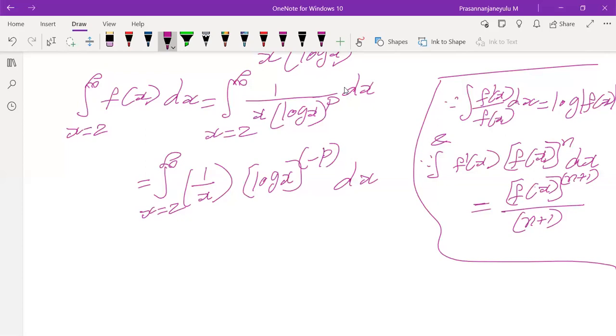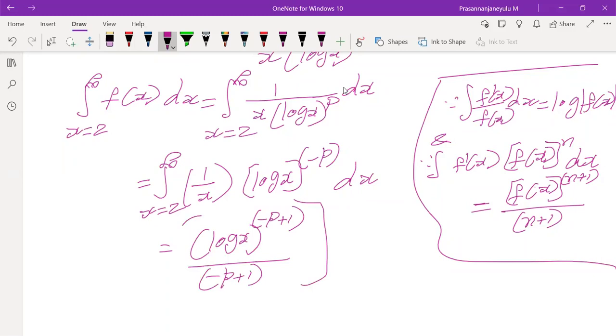So we get (log x) whole power minus p plus 1 by minus p plus 1, where x varies from 2 to infinity.